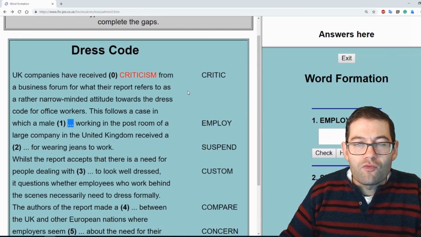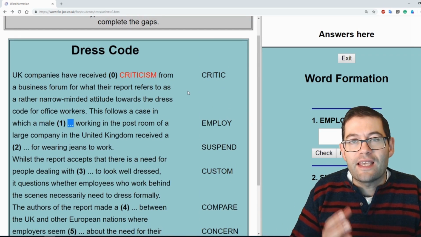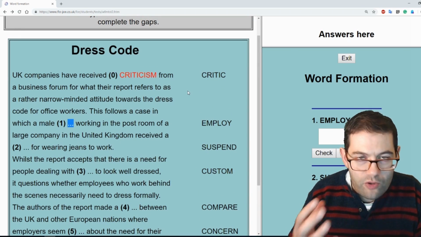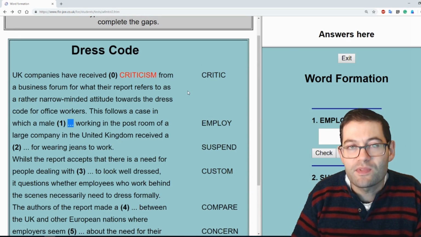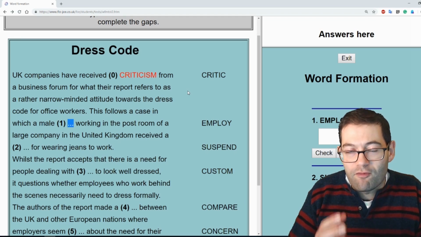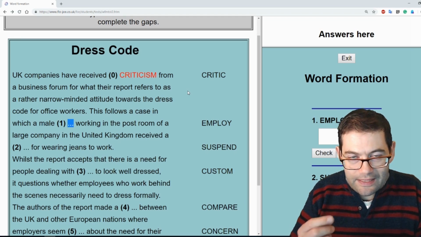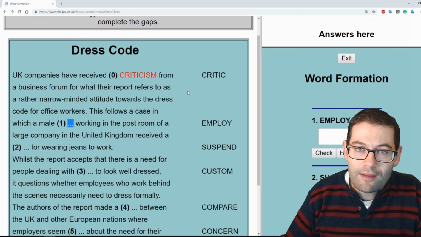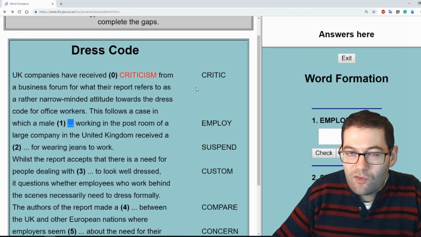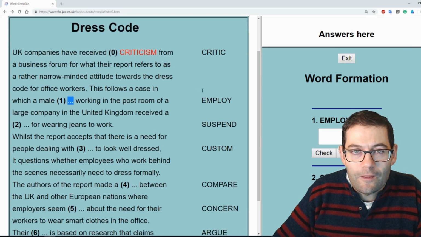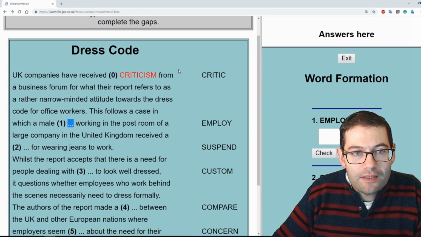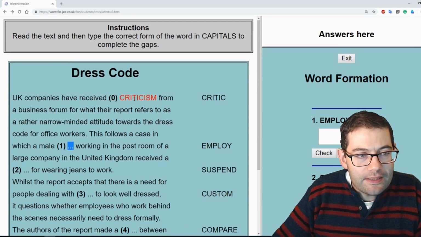And also read through the text first to get a great idea of context. Find out who's doing what, who's involved, what the relationships are, and so on. Really, really important for getting the context correct. And there is a context question in this exam question, so you've got to make sure you know what's going on. Okay, let's go through the questions one by one, starting off with the example.